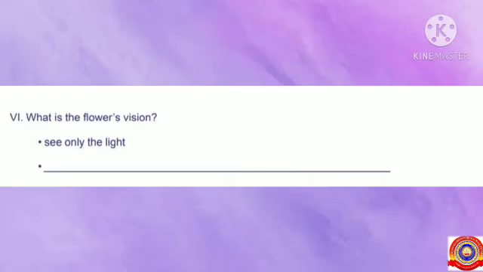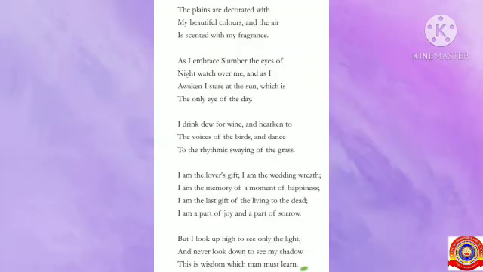Now, let's move on to the sixth question. What is the flower's vision? One hint is given for you: see only the light. What's the next answer? Look at the last answer.